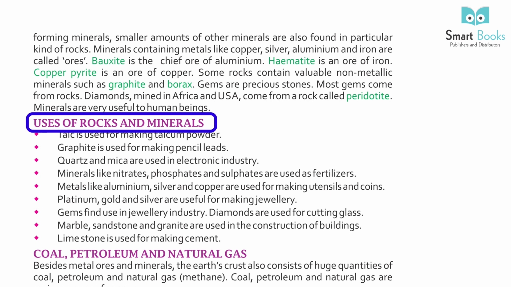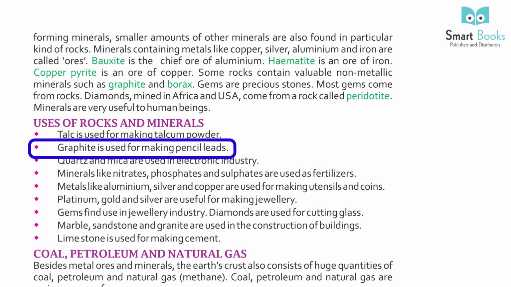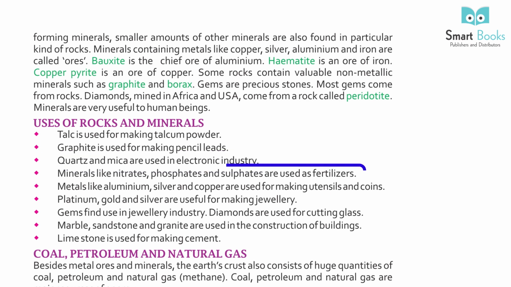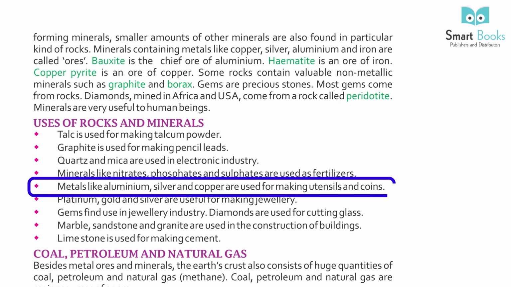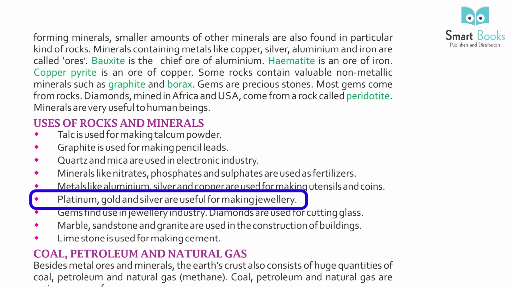Uses of rocks and minerals. Talc is used for making talcum powder. Graphite is used for making pencil leads. Quartz and mica are used in the electronic industry. Minerals like nitrates, phosphates, and sulfates are used as fertilizers. Metals like aluminium, silver, and copper are used for making utensils and coins. Platinum, gold, and silver are useful for making jewelry.